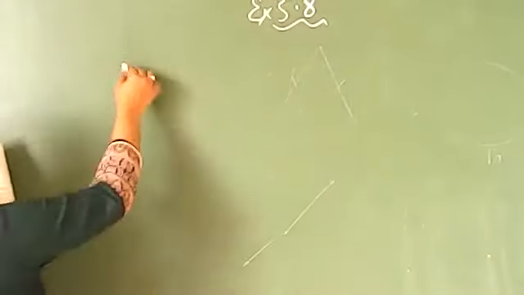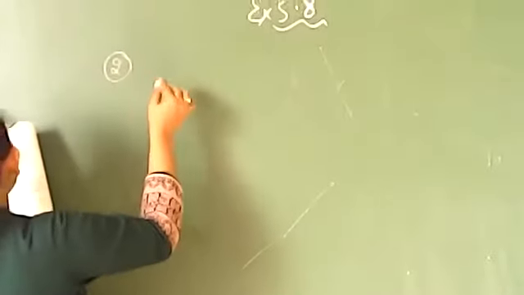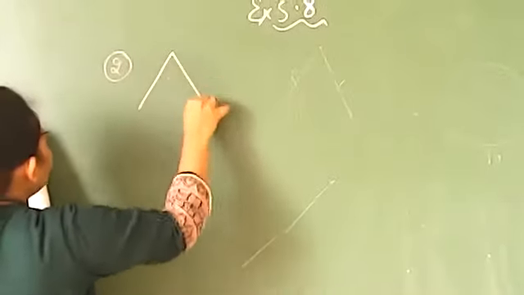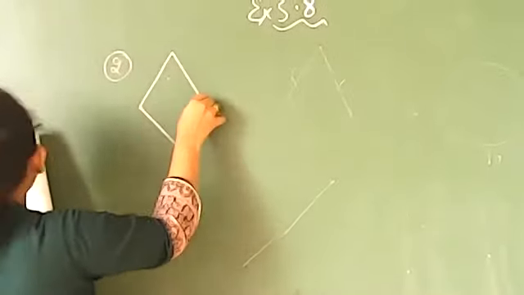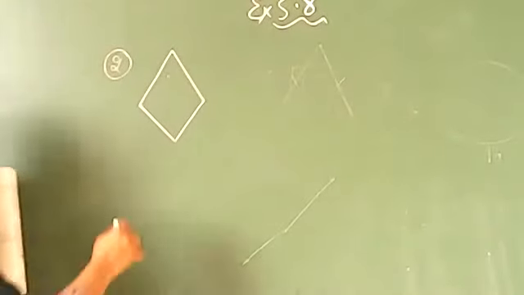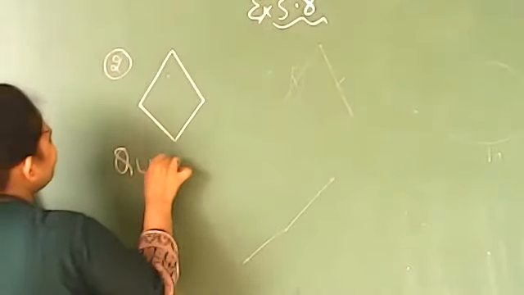Question number 2 says: name each polygon. So first of all, count the sides and name which polygon you have. If you follow the first one, you will have 4 line segments. What is the name for 4 line segments?